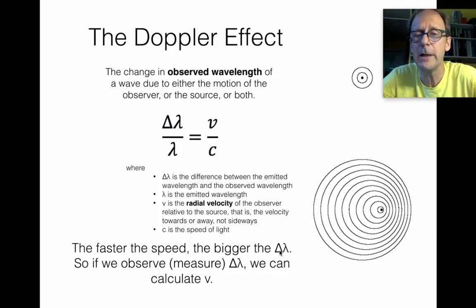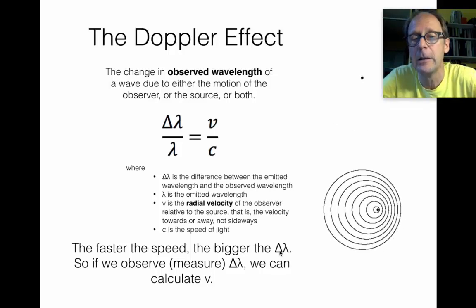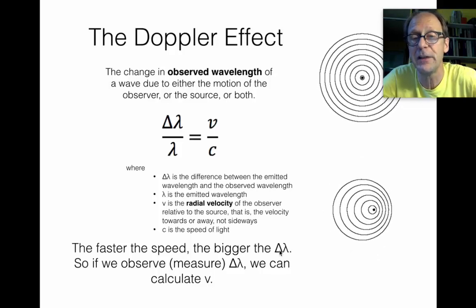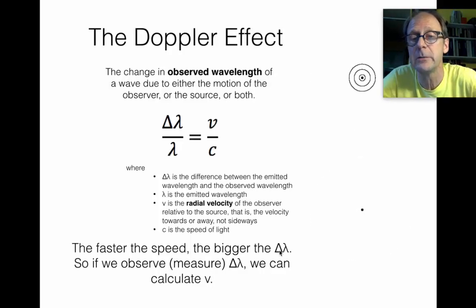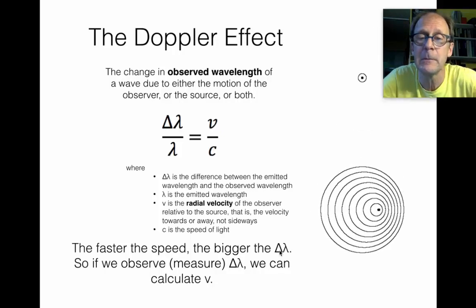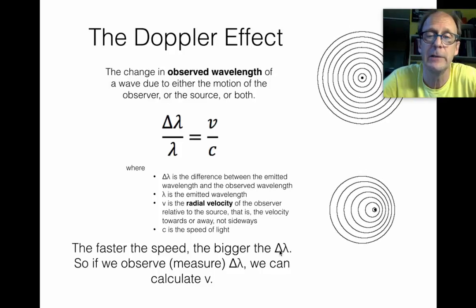And since the wavelengths are less, the frequency has to be higher. And so in front of the moving dot, if this were sound, you would hear a higher frequency to the right. To the left in the diagram, you would be hearing a lower frequency, a lower pitch, if it were sound.